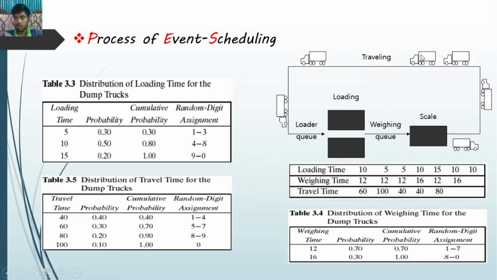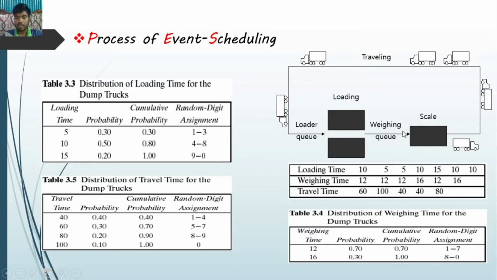This is the process which runs for some time. In the question paper the simulation time will be given. Here there is also a time for the trucks, with some loading time, some waiting time, and scaling time.